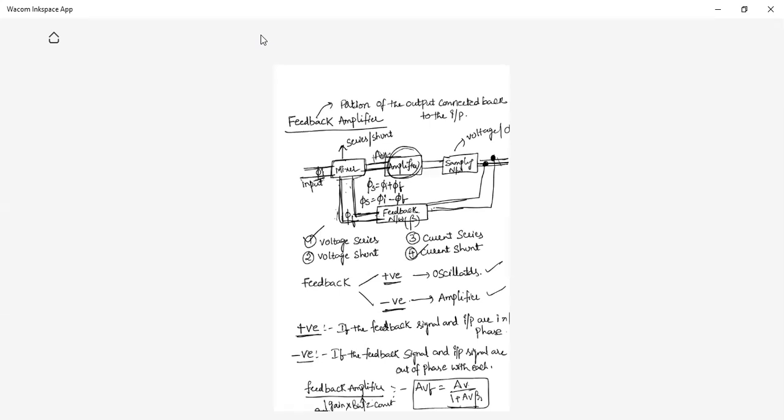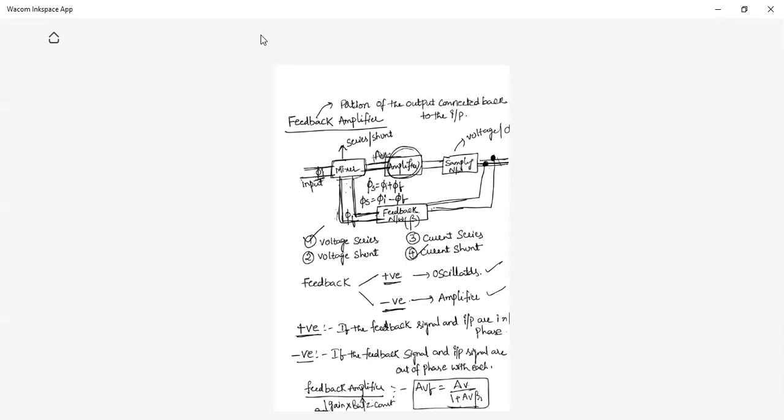You are taking a portion of the amplified signal and feeding it back to the input. By this process, distortion and noise can be reduced. That is the main advantage. Why feedback amplifiers are required is in order to reduce the noise or distortion. Okay, do you get the idea?